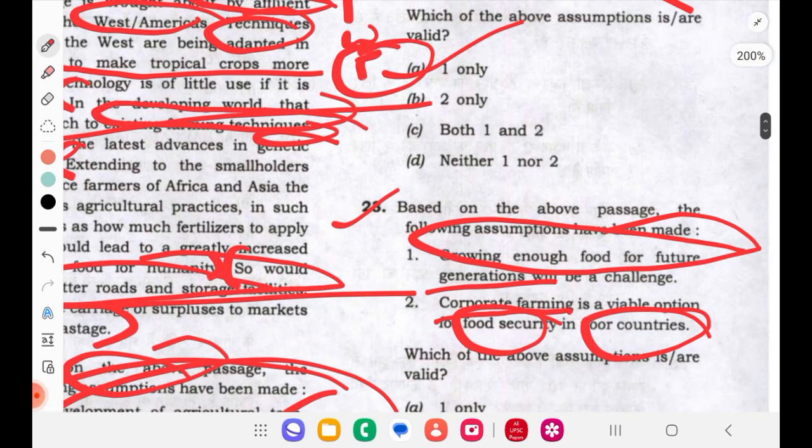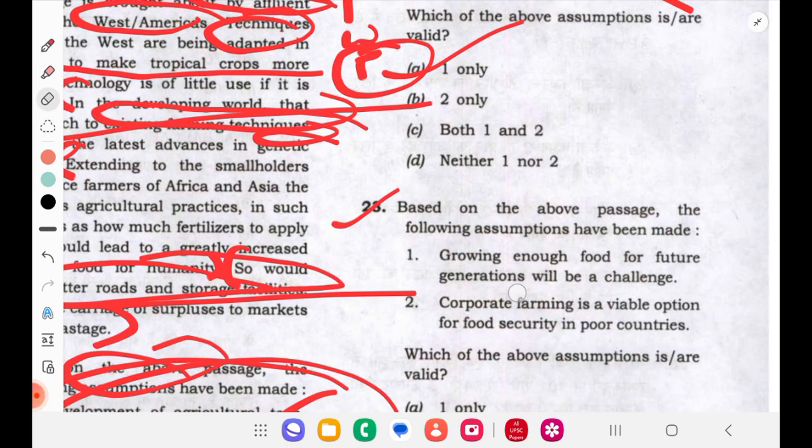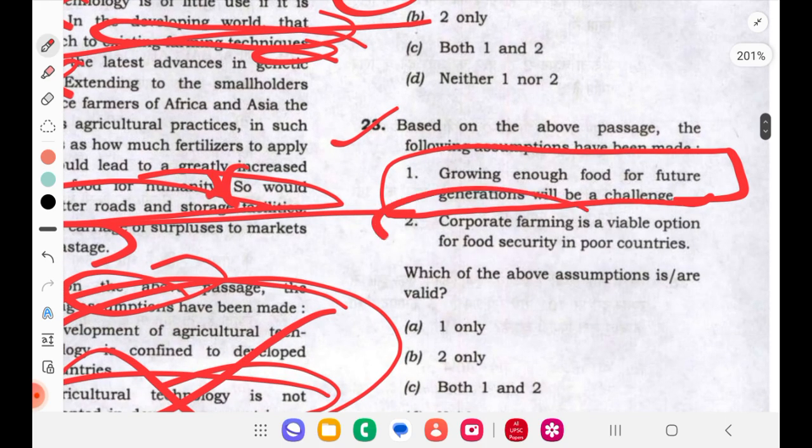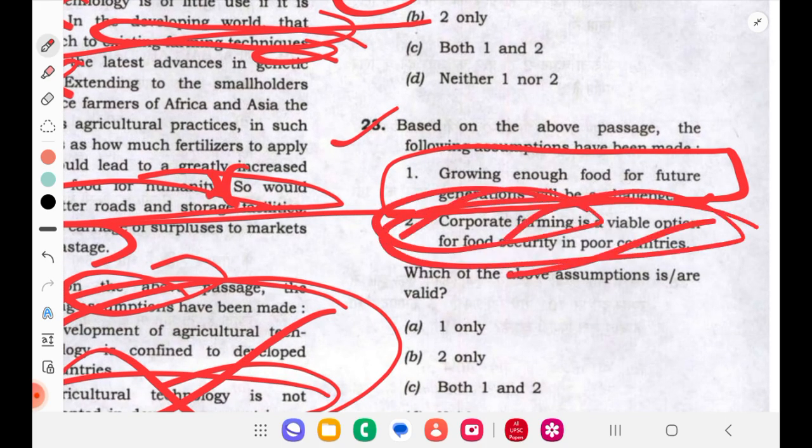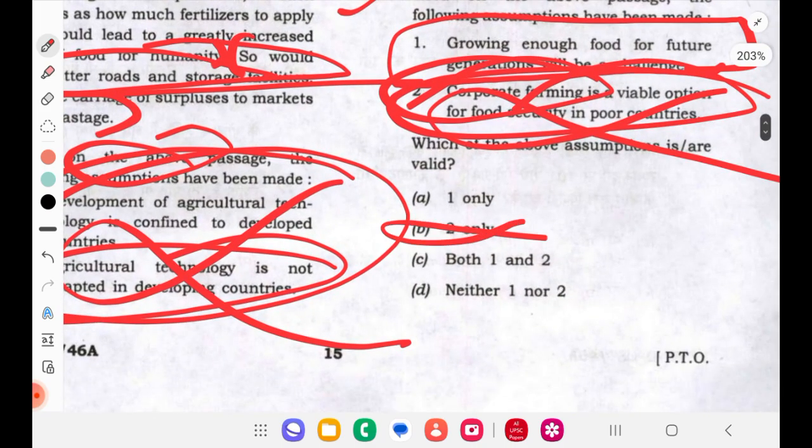Then, again it is also an assumption: growing enough food for future generations will be a challenge. Yes, it's a challenge because of global warming and all. Corporate farming is a viable solution. Who spoke about corporate farming? So this is wrong. Only one is correct.